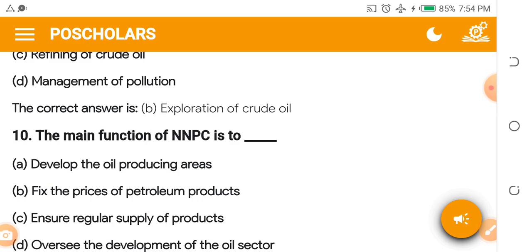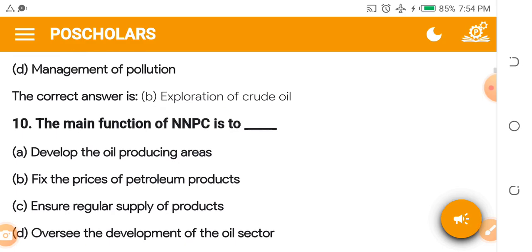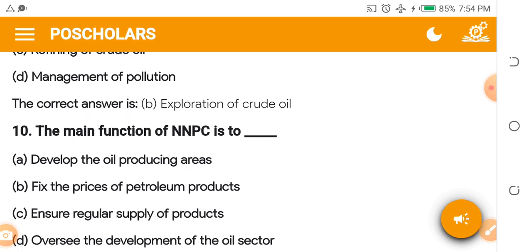The main function of NMPC is to dash. By the way, go over to the comment section and tell me the full meaning of NMPC. The main function of NMPC is to dash.